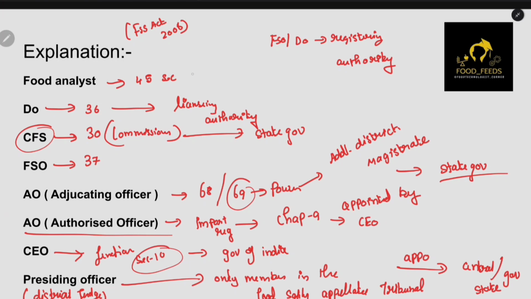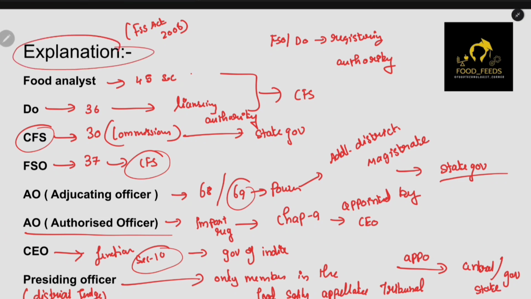Food Analyst, DO and FSO. All these three persons have been appointed by the commissioner. Okay, so Food Analyst, DO and FSO, all three persons are appointed by the commissioner. Now we have explained pretty much everything, which position will be appointed under which.